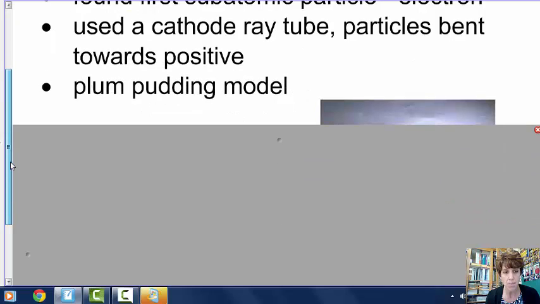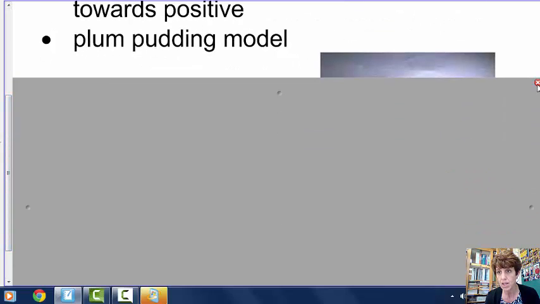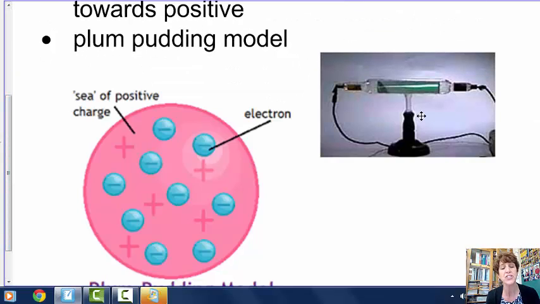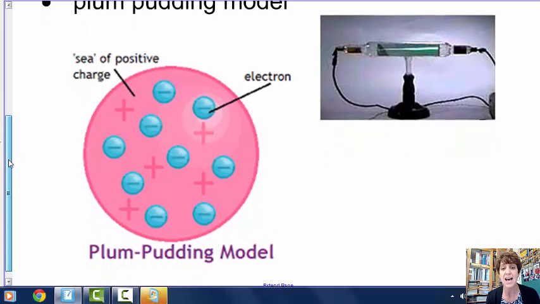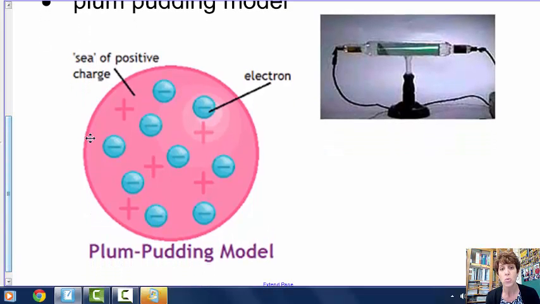So I'm going to show you a couple pictures here. First of all, this is a cathode ray tube, and in class I'm going to show you how that works. And then here is an atom that is that first model of the plum pudding, where you could see the first subatomic particle, the electrons, and they're negative, and then it was just a sea of positive. No positive particles, just a sea of positive. So again, we know his model is not totally right, but we're getting closer and closer to more information about how an atom is divided.